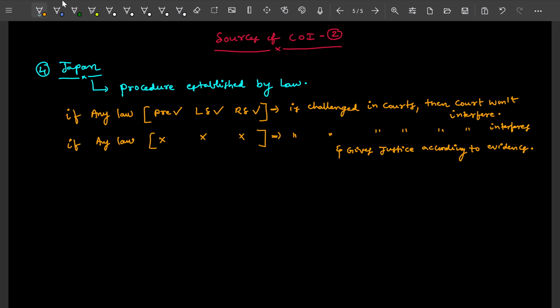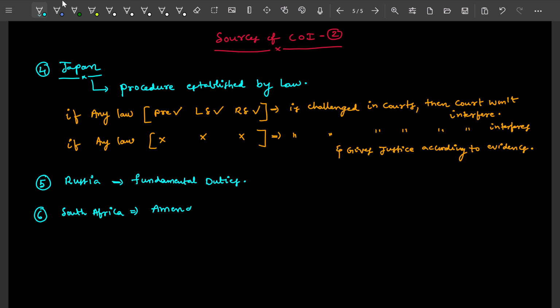Then the fifth country we are talking about, from where the sources of Constitution were taken, is Russia. And from Russia we have taken fundamental duties. And the sixth country is South Africa. From South Africa we have taken the amendment process.